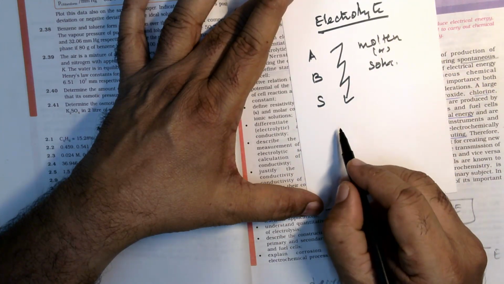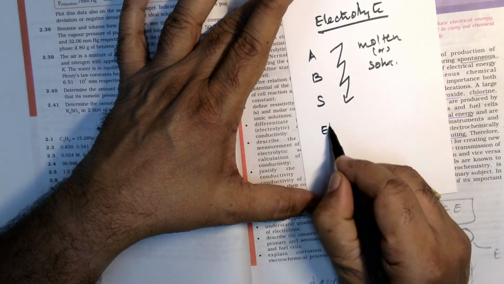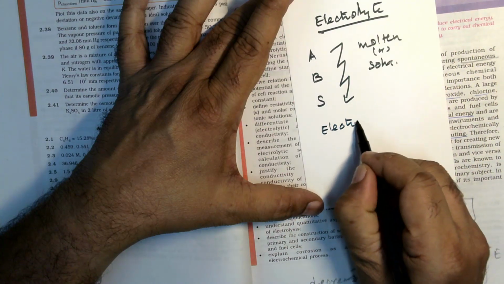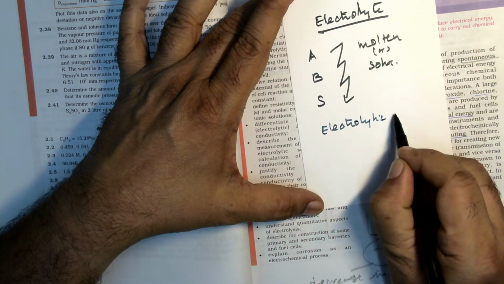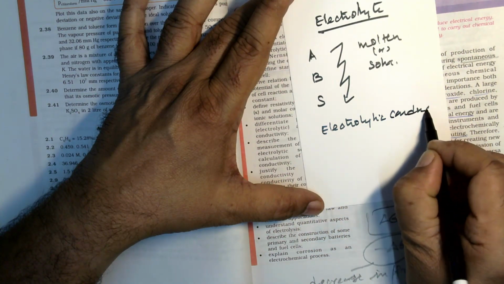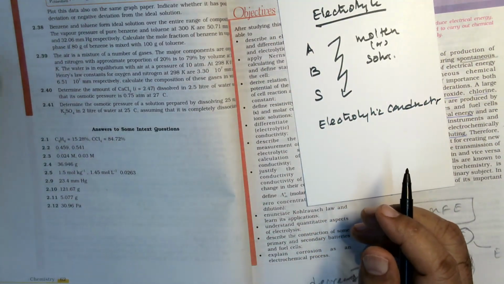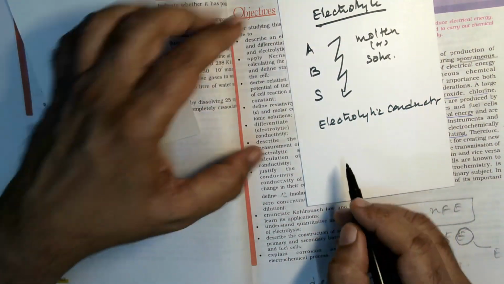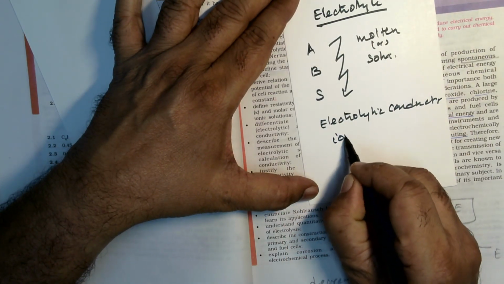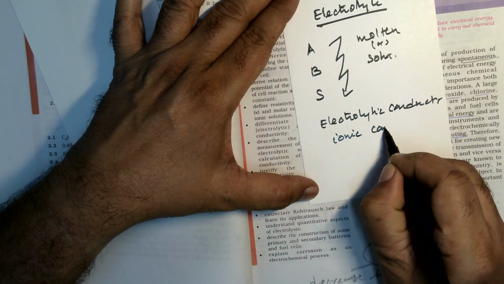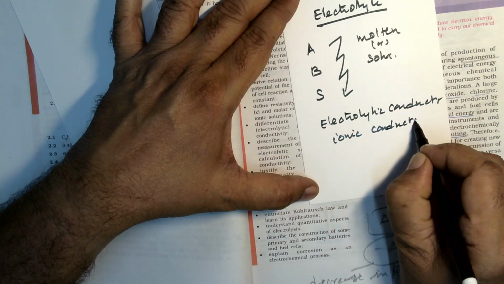Electrolyte can also be called electrolytic conductor. This electrolytic conductor is nothing but an ionic conductor.